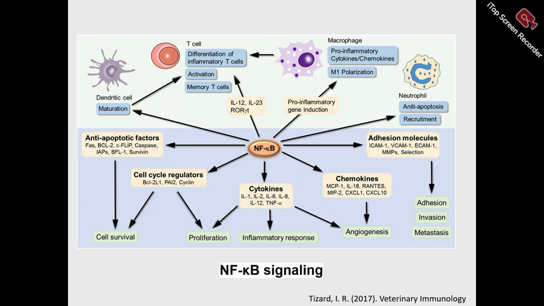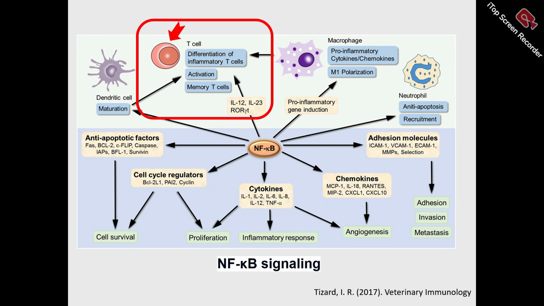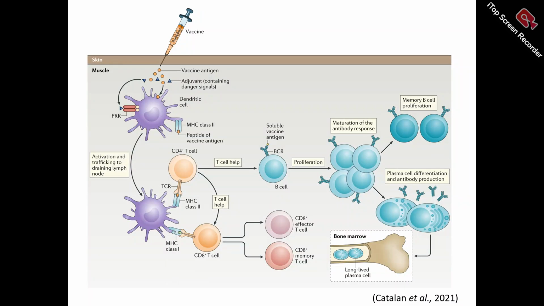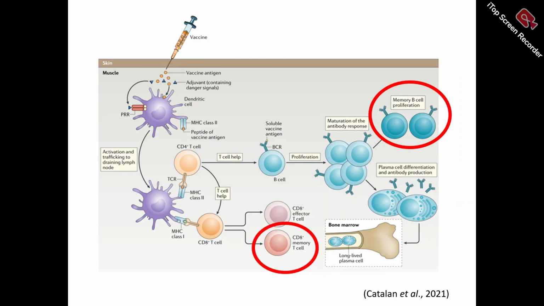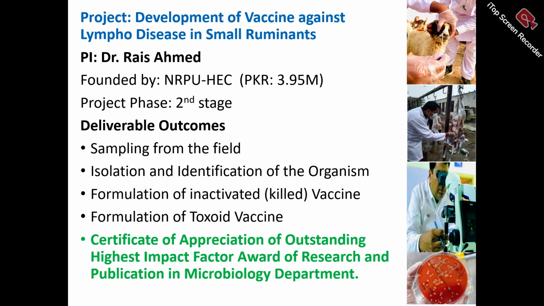This is the NF-kappa B signaling pathway. A lot of signals are triggered. All these are cascade reactions, but we are mostly concerned with T cell differentiation and activation. Once T cell gets activated, you get a good immune response. This is the picture of the vaccine. It looks very simple, but it's very complicated inside. There must be activation of B cell and T cell for a good immune response.